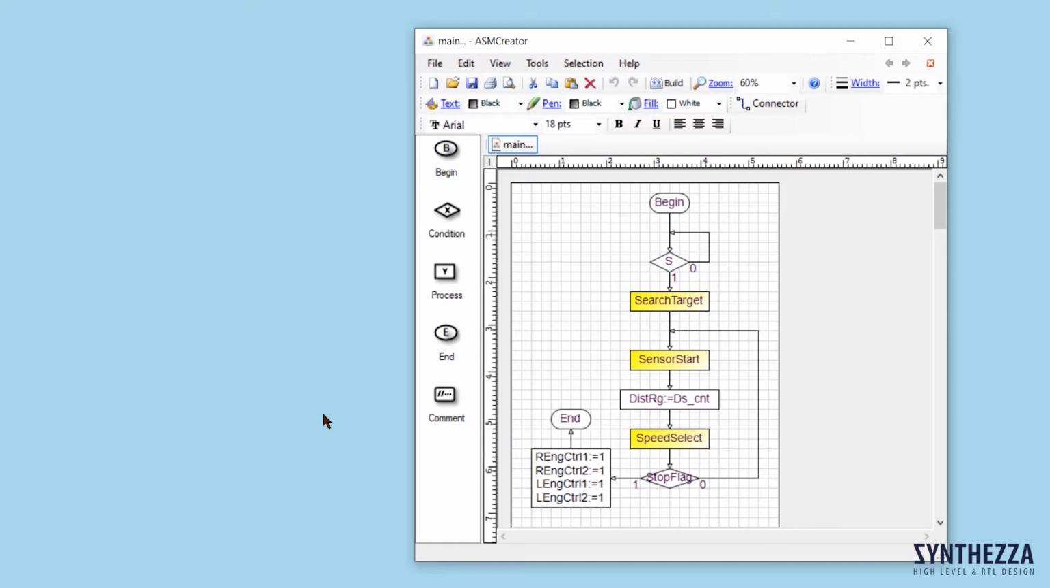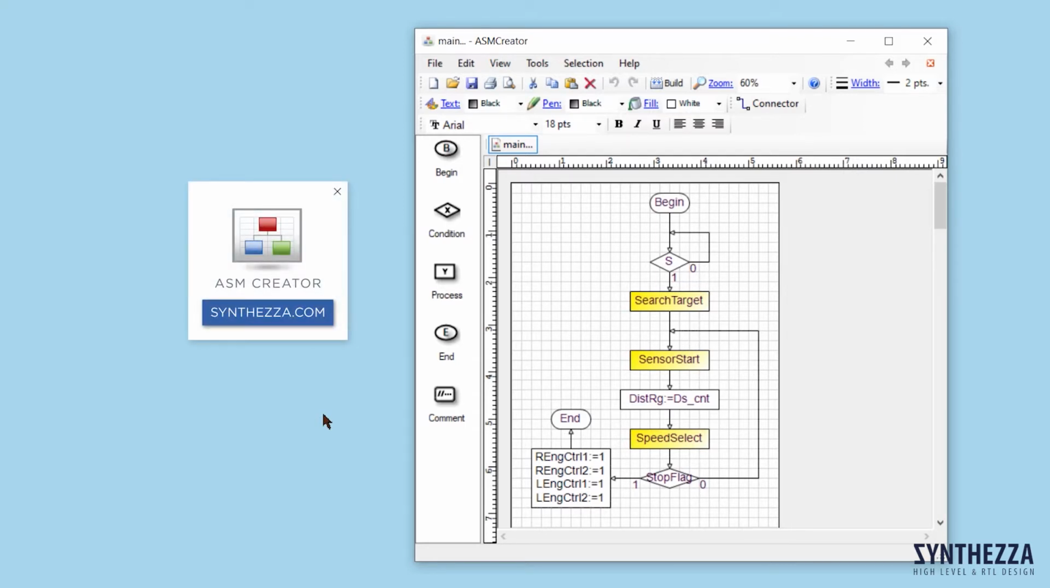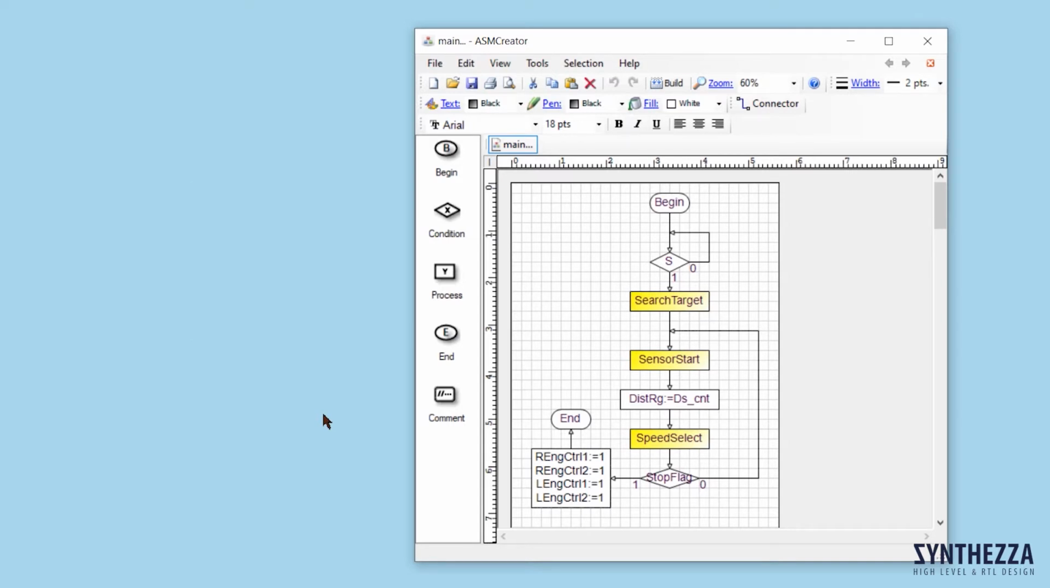Now you see one of 32 modes, Robot Benny, constructed with our GUI ISM creator. It is in the folder initial. For more information about ISM creator, go to synthesa.com. You can even download it and try it for free. This ISM contains 3 sub-ISMs: Search Target, Sensor Start and Speed Select, yellow operator vertices.